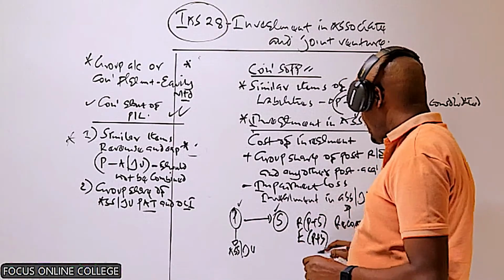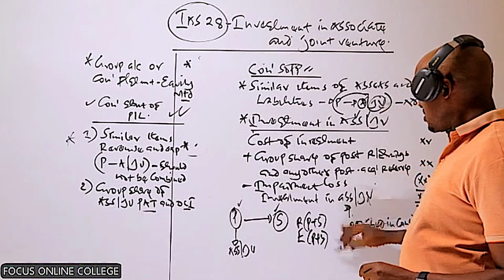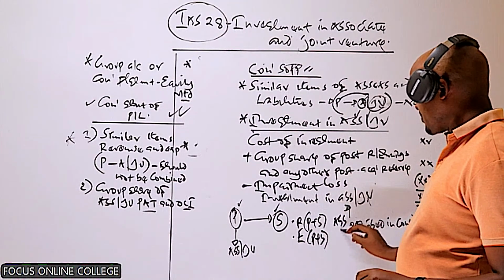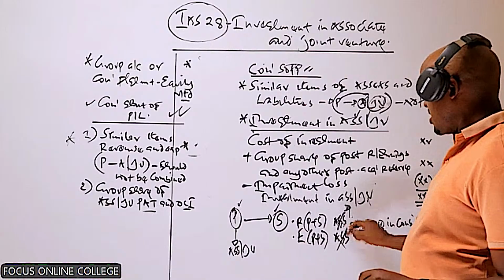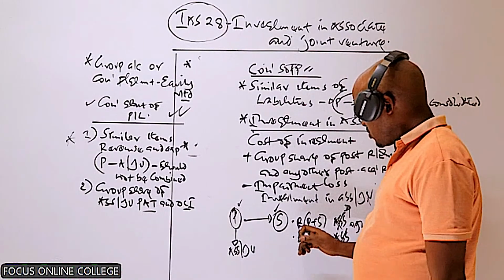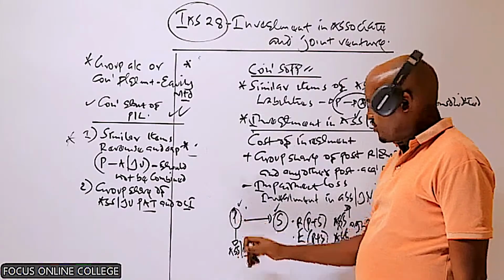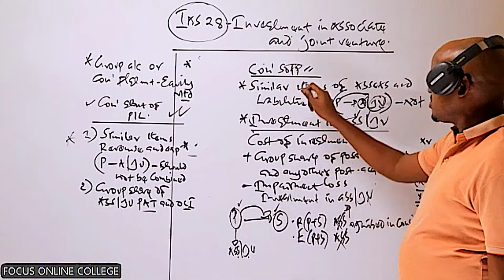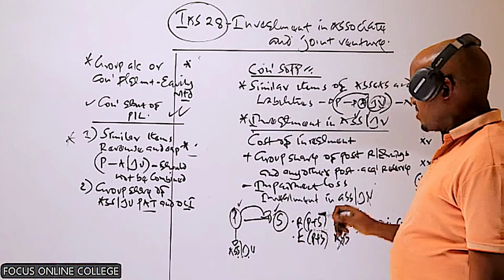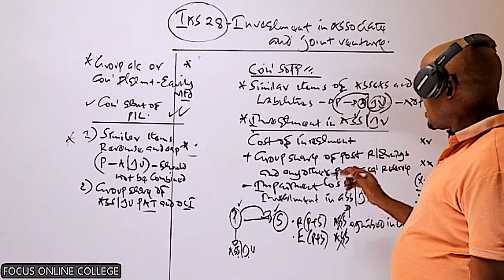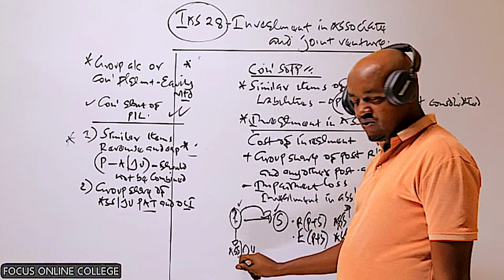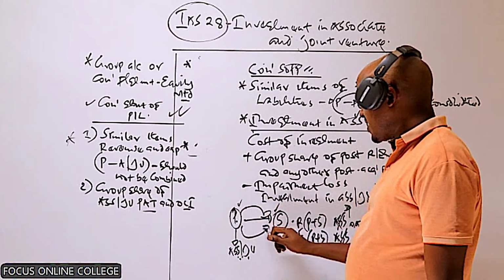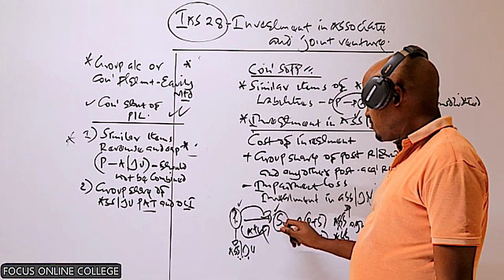In this case, I've said we don't include the revenue and expenses of the associate here. So we don't consolidate the revenue and expenses, those of the parent and those of the associate, or those of the joint venture. You only combine for these two companies. The same case, when preparing the consolidated statement of financial position, you are not supposed to consolidate similar items of assets and liabilities, those of the parent, those of the associate, or those of the joint venture. You should only combine similar items of assets and liabilities, those of the parent and those of the subsidiary.